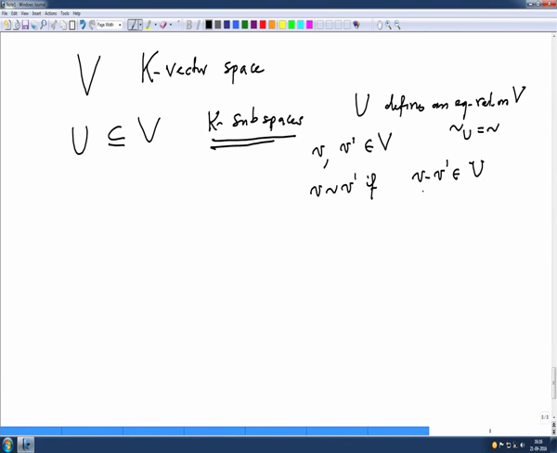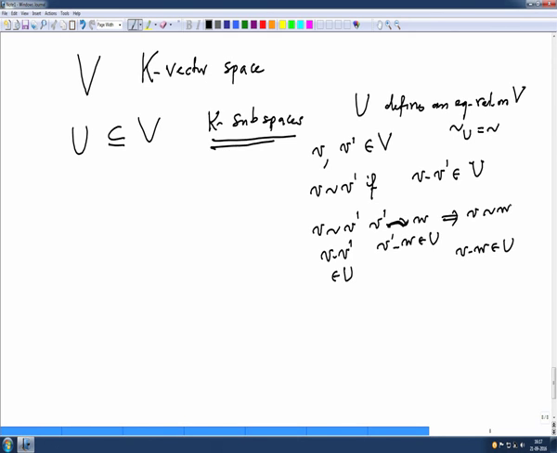Similarly, transitivity: v related to v prime and v prime related to say w. This means v minus v prime belongs to U, and v prime minus w belongs to U, but if these two are in U, then their sum is also in U because it is a subspace. So that means v minus w belongs to U, and that means v is related to w.